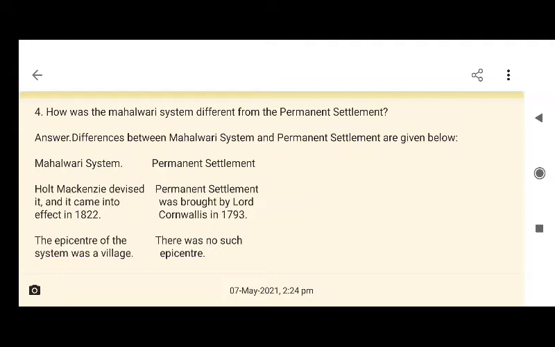One, the Mahalwari system was devised by Holt Mackenzie and came into effect in 1820. Two, the permanent settlement was brought by Lord Cornwallis in 1793.